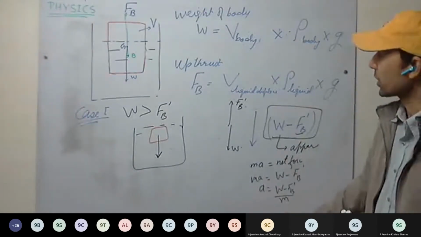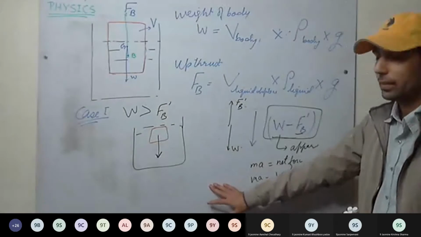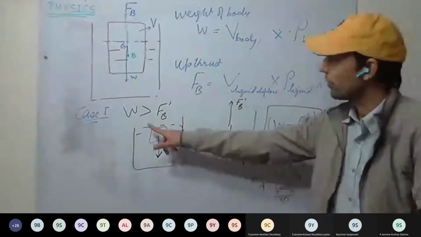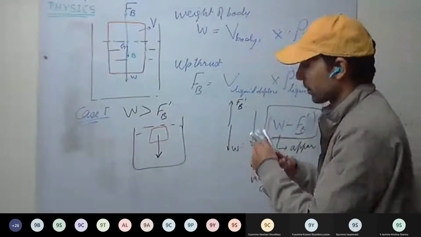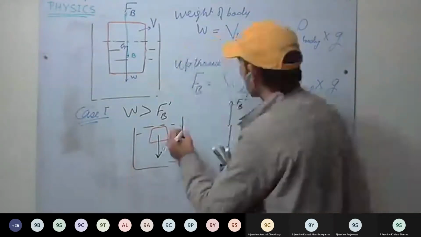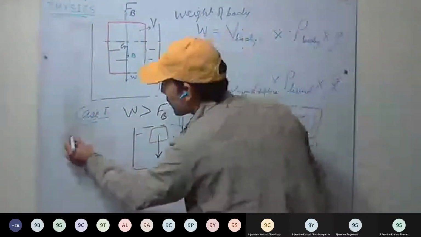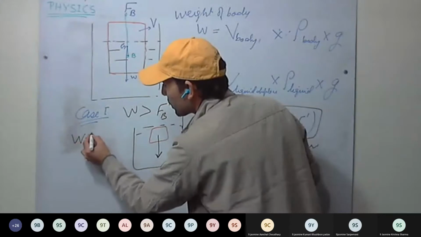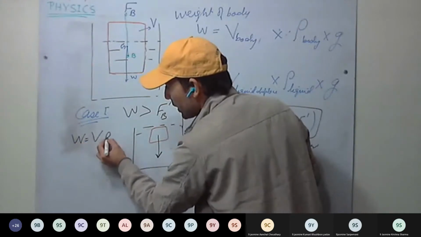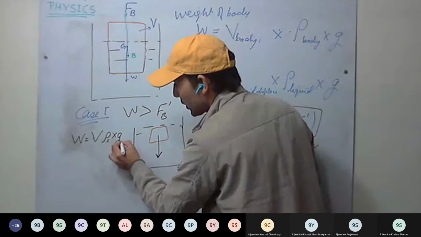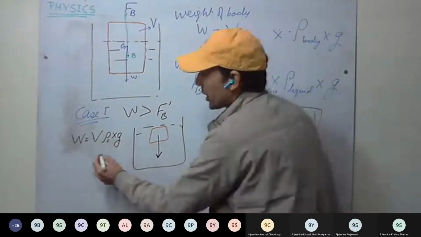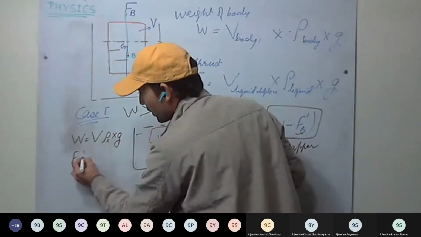Have you understood this one? One more thing I will derive here. When weight is greater than maximum buoyant force. So weight equal to volume of the body, density of the solid into acceleration due to gravity. What is the maximum buoyant force?